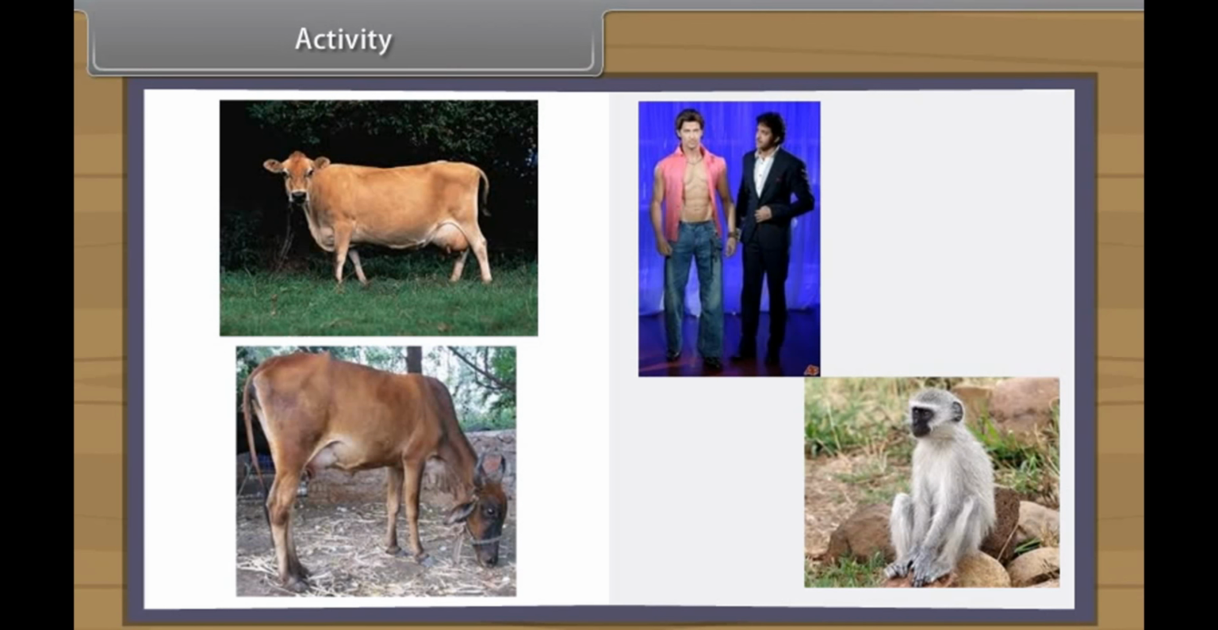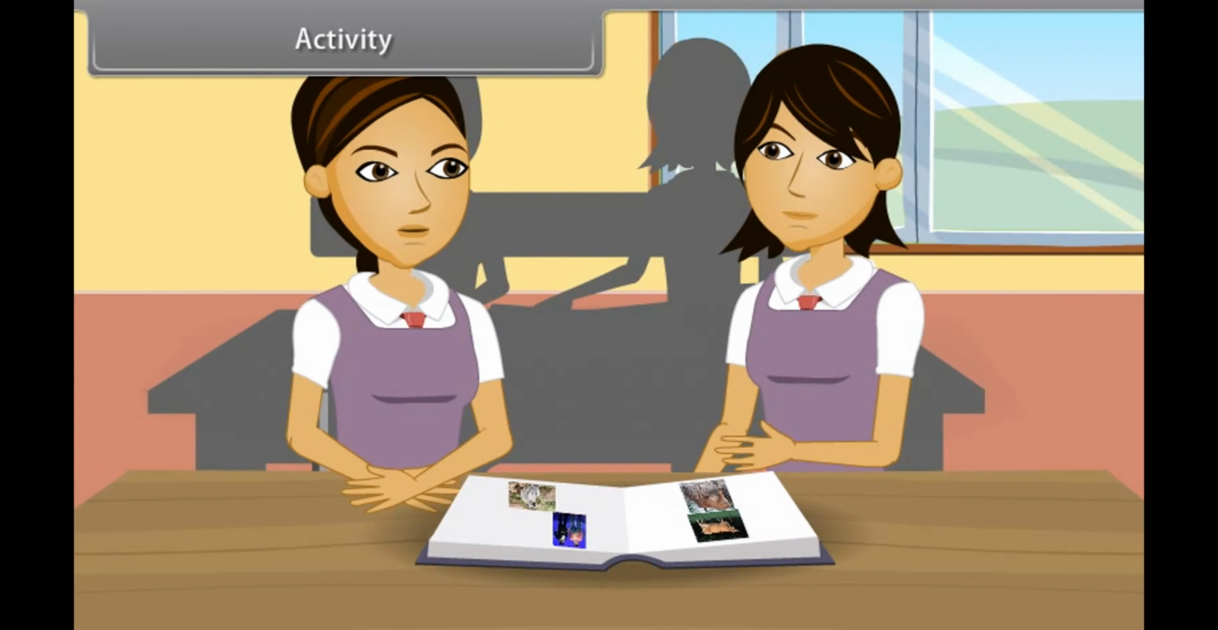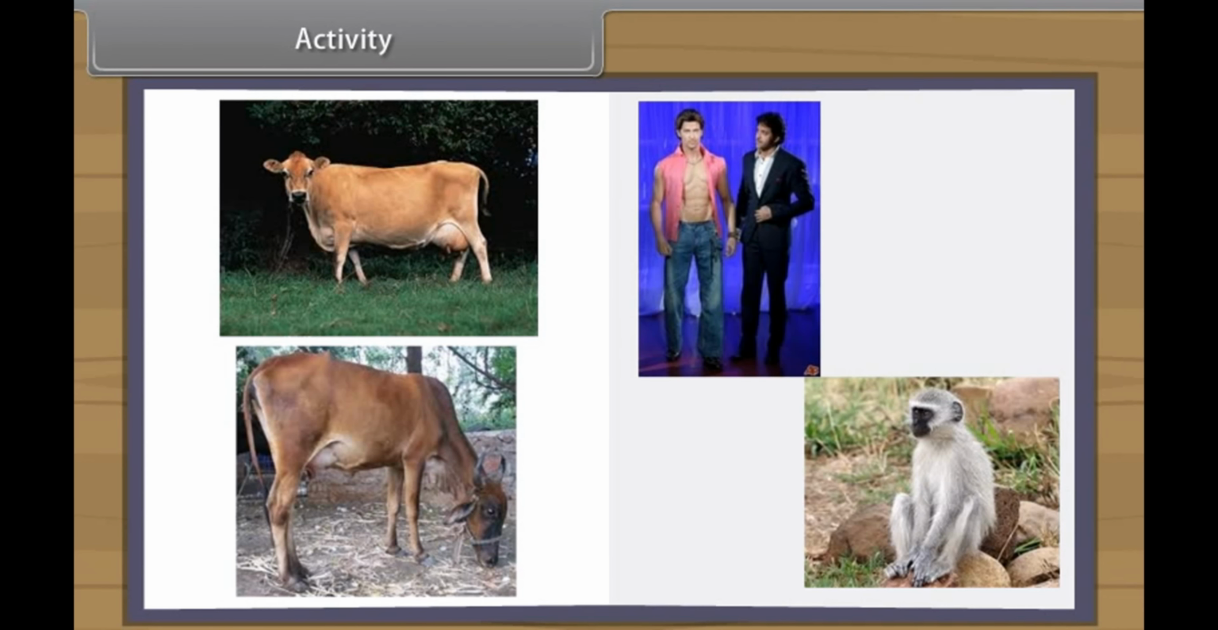When we study the physical characters of Desi cow and Jersey cow, we find very few differences. But when we see them in a crowd, then the Jersey cow can be distinguished from a distance due to its height and stature. But when we look at cow and monkey, then we find that man resembles a monkey more than a cow, although all are mammals.